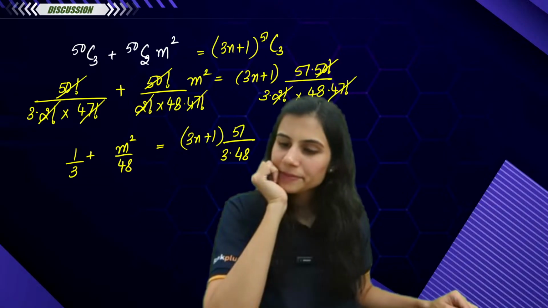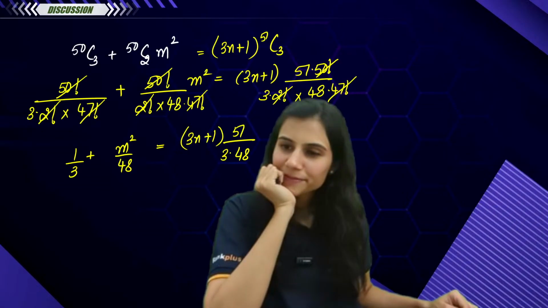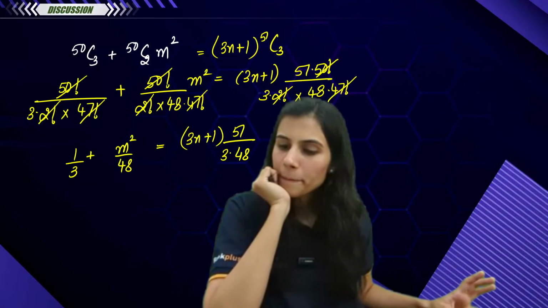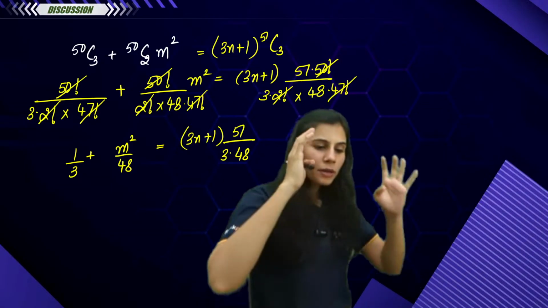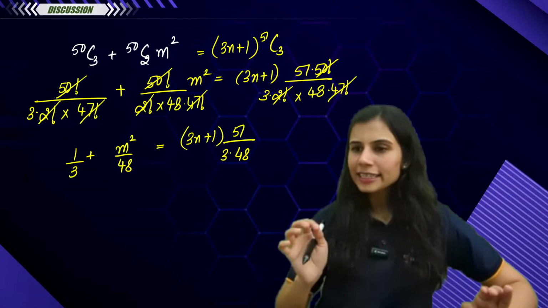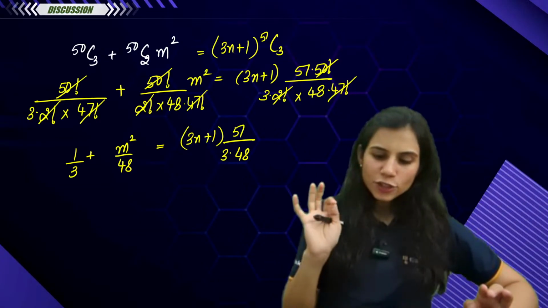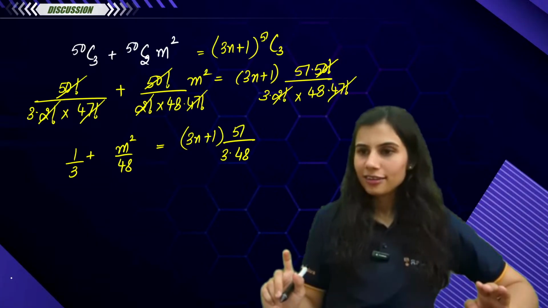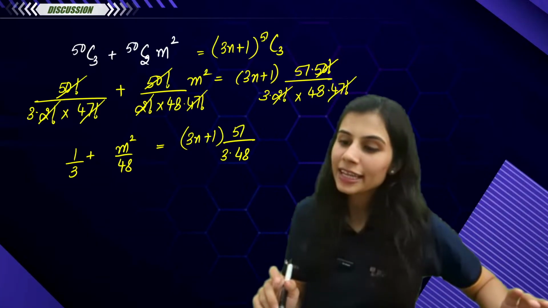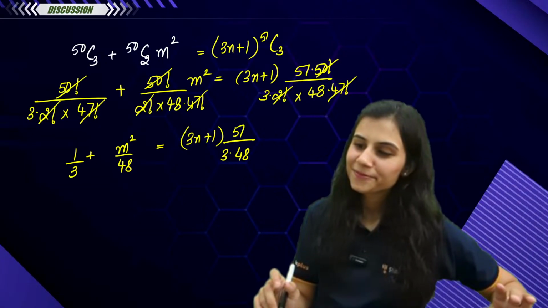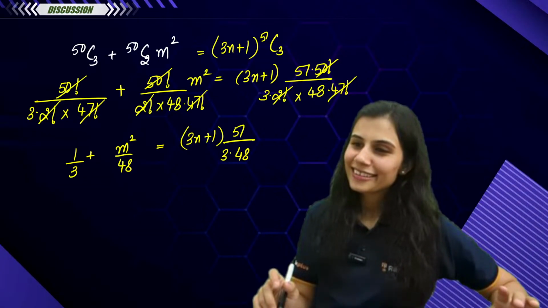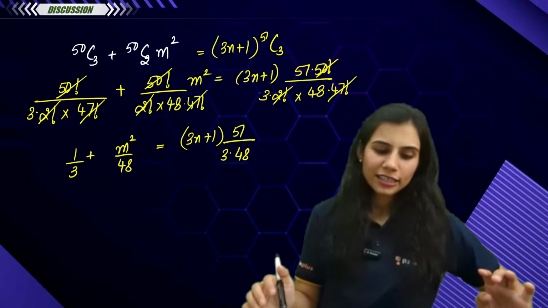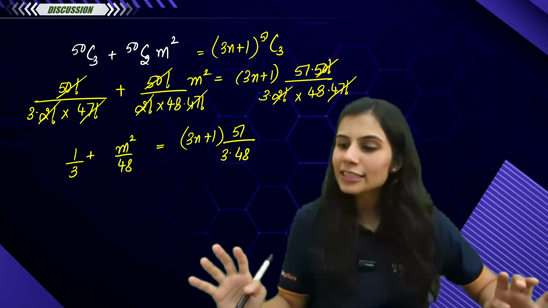Tell me, is there any problem? Any confusion? 50 factorial. If you want, you can write it again. Please write it again and solve in detail. There are cancellations happening. Hi Ayush, there are cancellations happening. What are you getting? If you want, you can bring everything to the left hand side and then go to the right hand side.